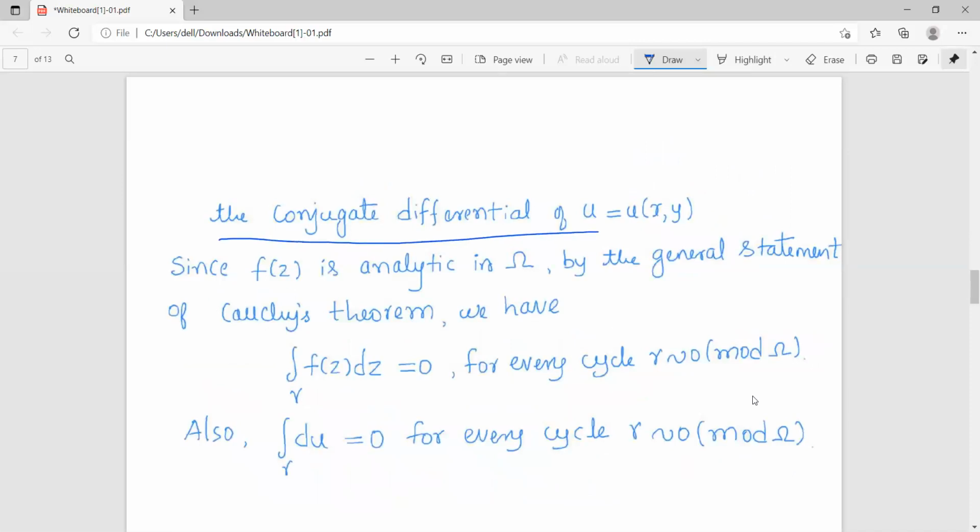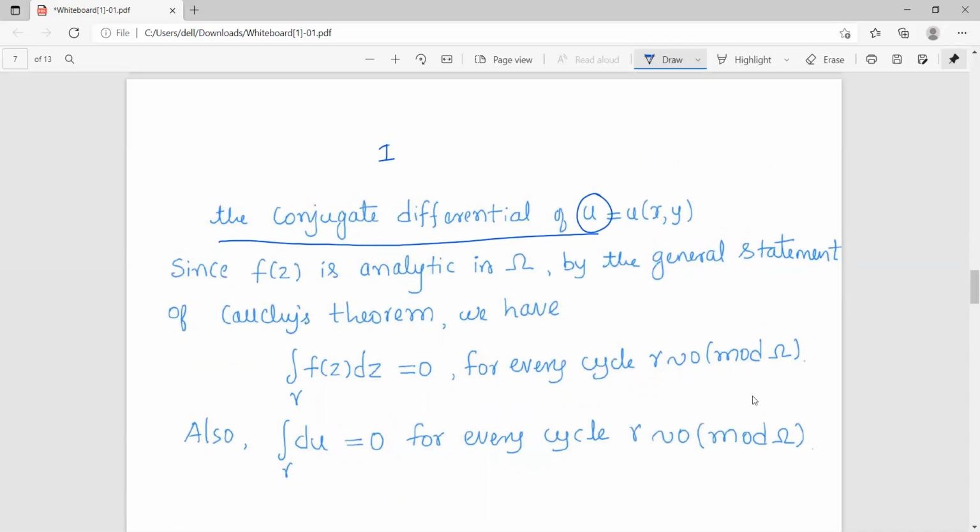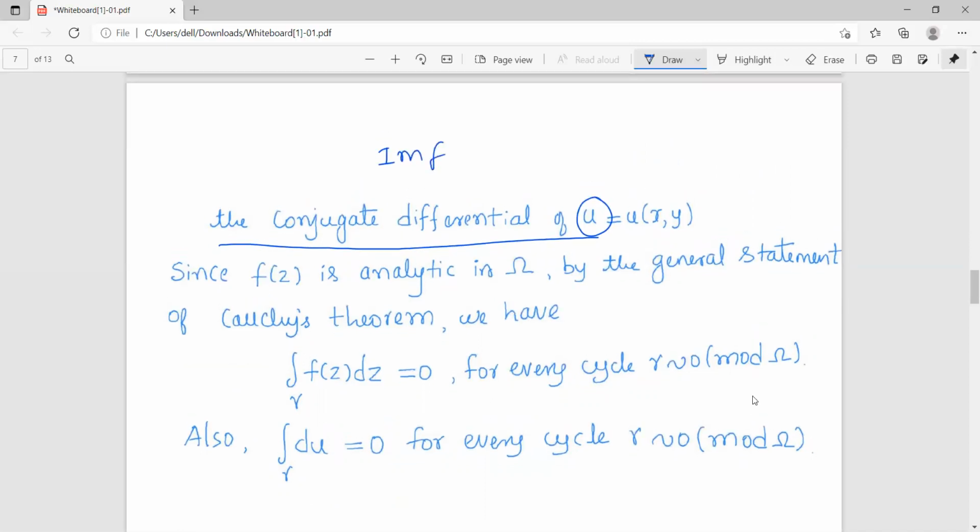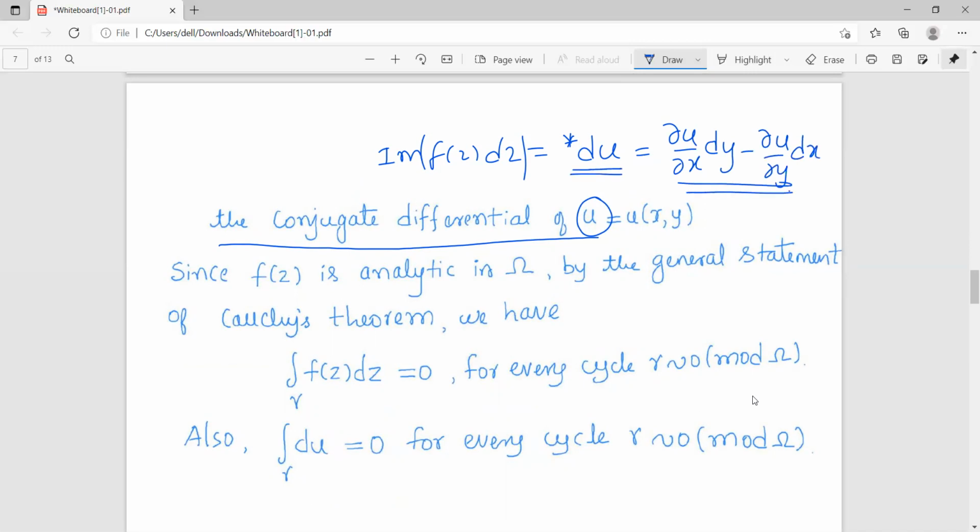So whenever you do not have a conjugate harmonic function, in such case the imaginary part of f of z dz is considered to be star du, which is nothing but dou u by dou x dy minus dou u by dou y dx. So this is called the conjugate differential of u, and we denote it by star du.